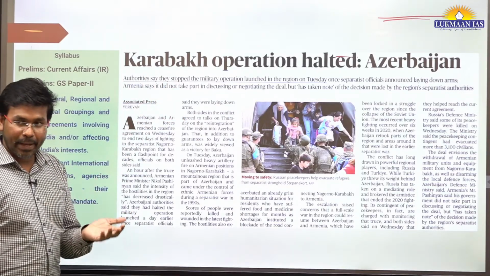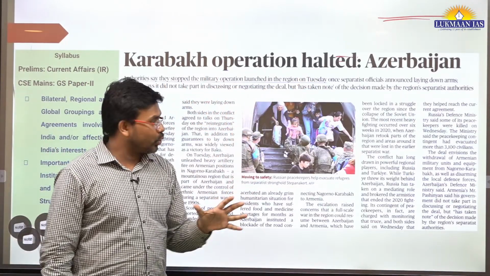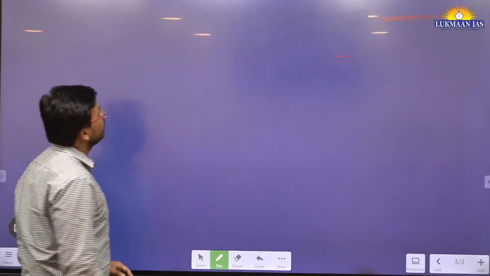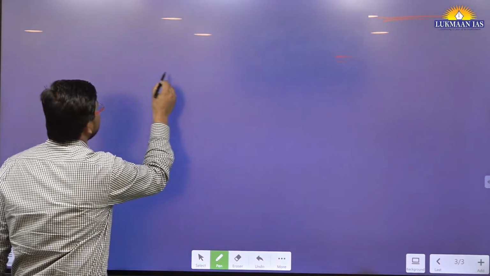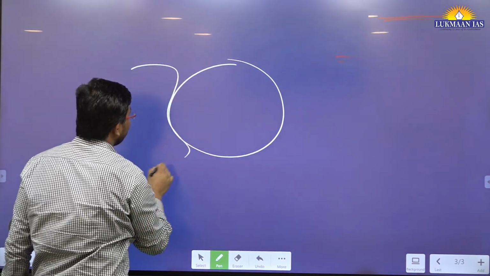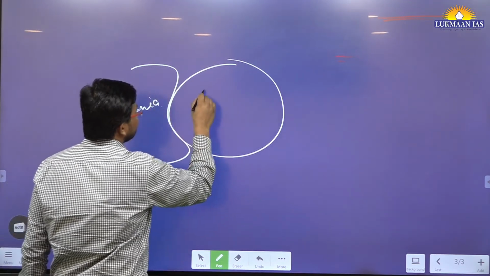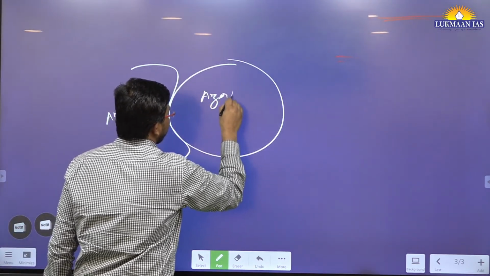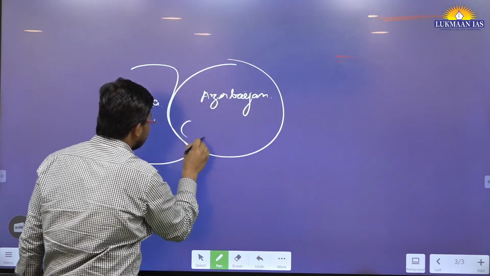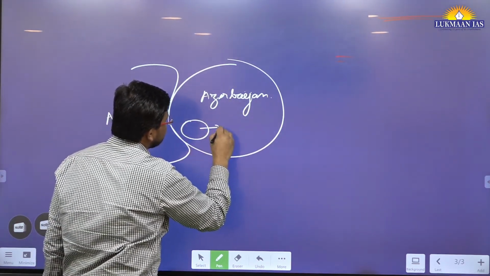We have discussed mapping of this topic. It says Karabakh operation halted, Azerbaijan. This region is known as the Nagorno-Karabakh region. On one side we have Azerbaijan as a country, on the other side we have Armenia. Inside the territory of Azerbaijan we have a region known as Nagorno-Karabakh.